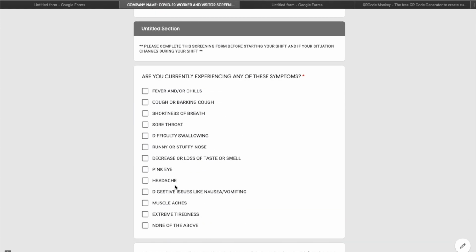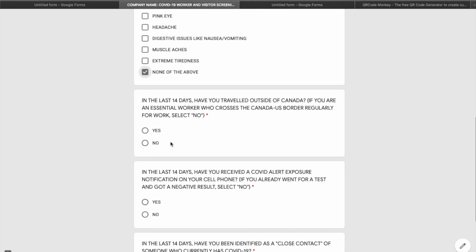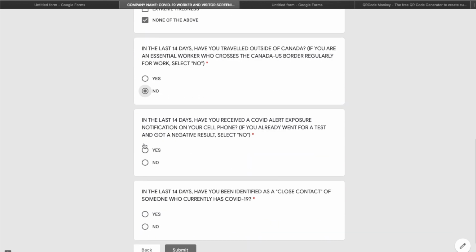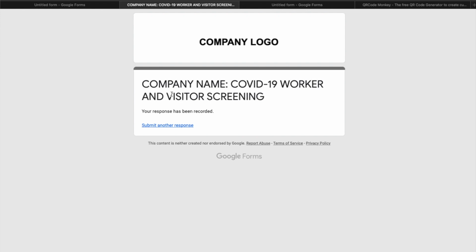Now here are the questionnaires for the symptoms. So, are you currently experiencing any of these symptoms? None of the above. In the last 14 days, have you traveled outside of Canada? Nope. In the last 14 days, have you received a COVID alert exposure? Nope. In the last 14 days, have you been identified as a close contact of someone who currently has COVID-19? No. Submit. And then, once those who have completed your questionnaire have done it, it prompts them to this.